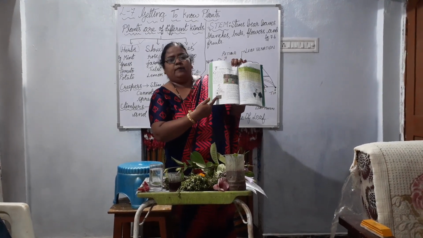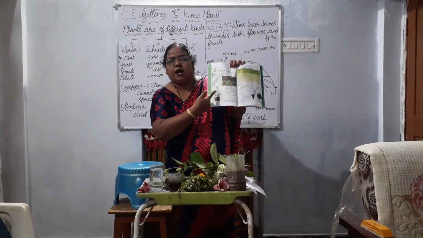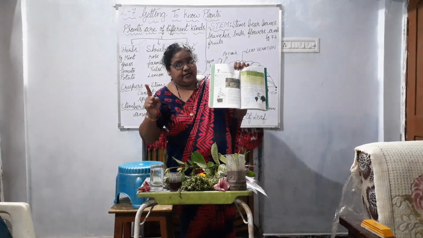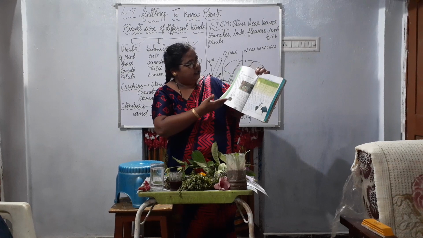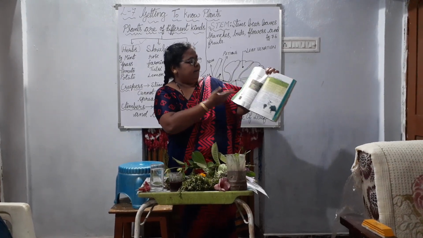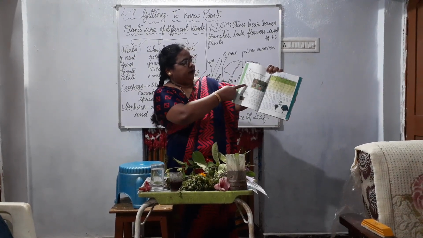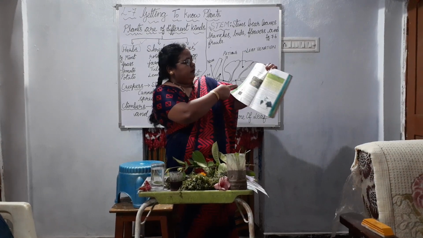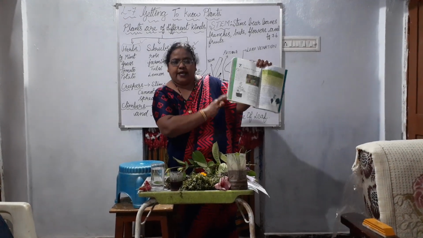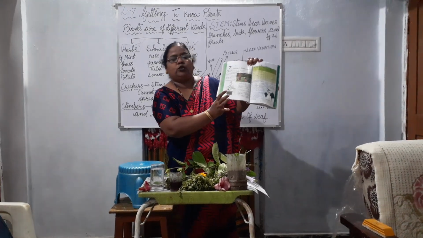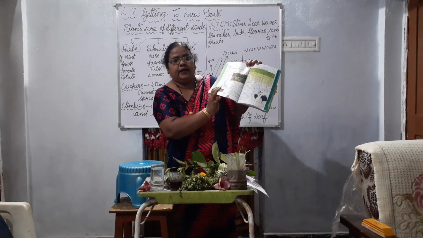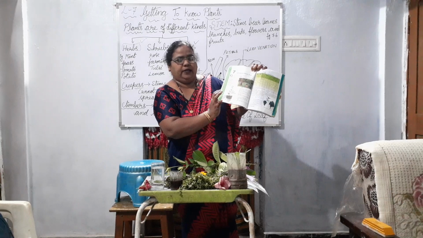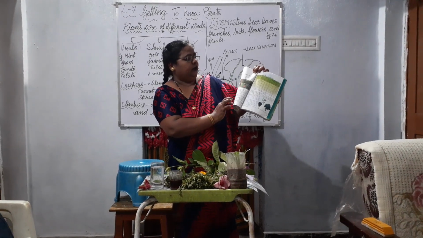Please label its parts. Parts of a plant. In the first lesson, you have already done it. What are the different parts of a plant? Stem, branch, root, isn't it? Leaf, flower, fruit, etc. Please do this activity in your textbook itself, given on page number 52.